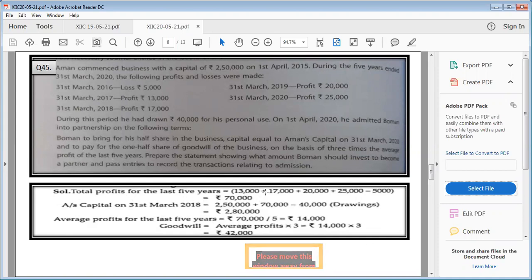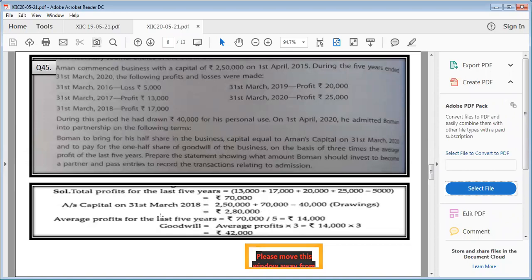Because there was one loss also, we'll subtract the loss, and this is our total profit, which is 70,000. Now we have to find out Aman's capital. So 2,50,000, which was the capital on 1st April 2015, plus 70,000, which is the total amount of profit, minus 40,000, which was his drawings. So 2,80,000 was his total capital, which will be brought in by Bowman also.